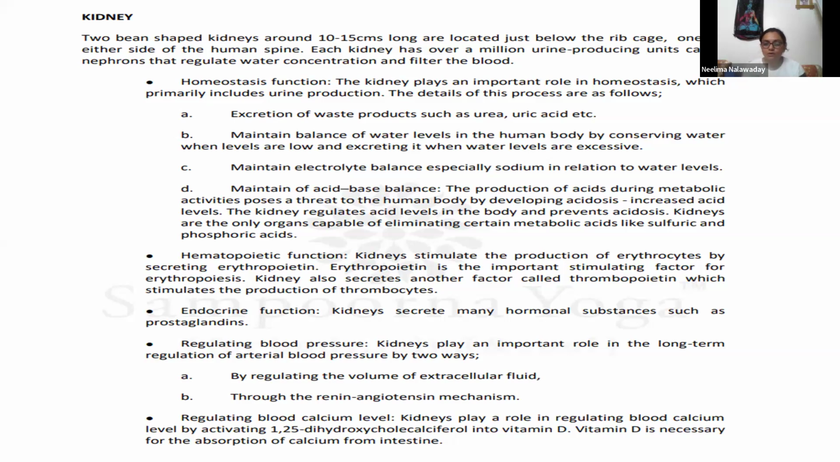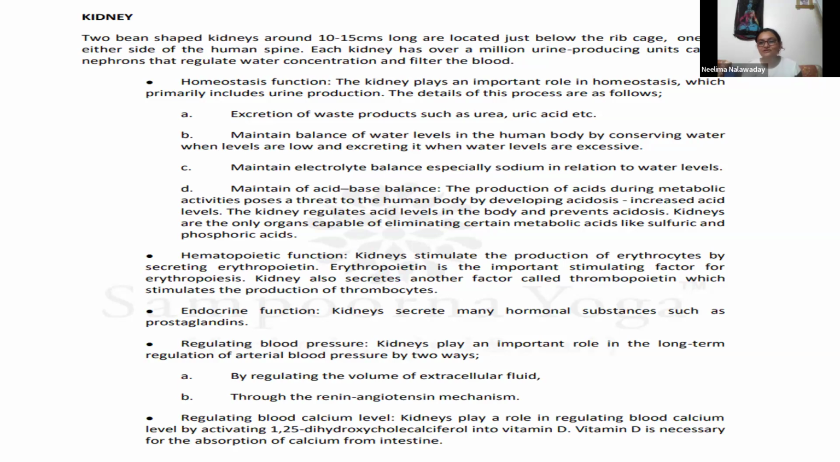Kidneys are the only organs capable of eliminating certain metabolic acids like sulfuric and phosphoric acids. Then hemopoietic function. No need to memorize this hemopoietic and all these terminologies. So kidneys stimulate the production of erythrocytes. So we know erythrocytes are red blood cells, and kidneys stimulate that production of erythrocytes by secreting erythropoietin. And erythropoietin is the important stimulating factor for erythropoiesis. So in production of RBCs, kidneys play a major role.